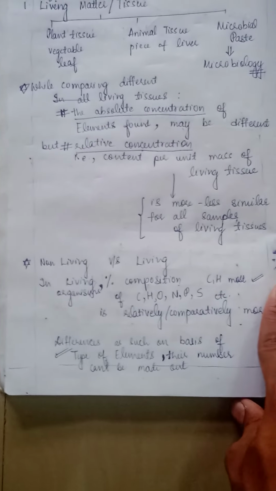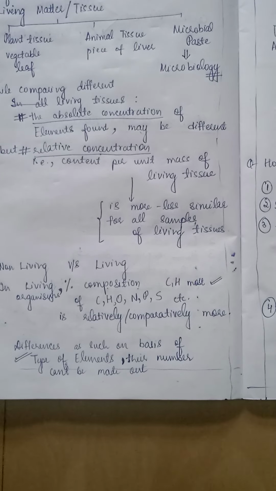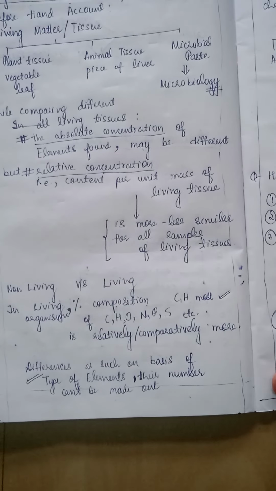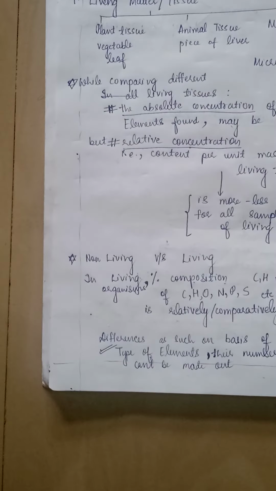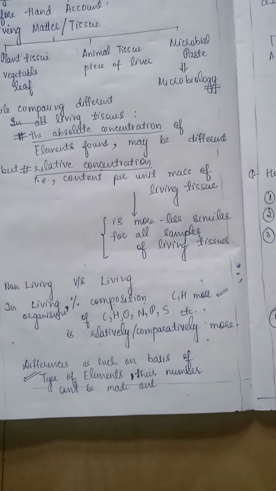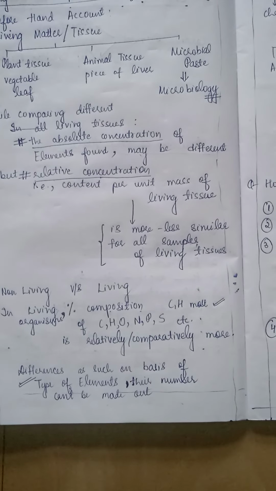And living versus non-living: in absolute terms, whatever be the type of element in living tissues, be it carbon, hydrogen, oxygen, nitrogen, phosphorus, sulfur, in both the tissues, living as well as non-living, all of these will be present. So as such there is no difference in absolute terms, but the difference lies again in relative concentration. In all living tissues, relative concentration was the same.